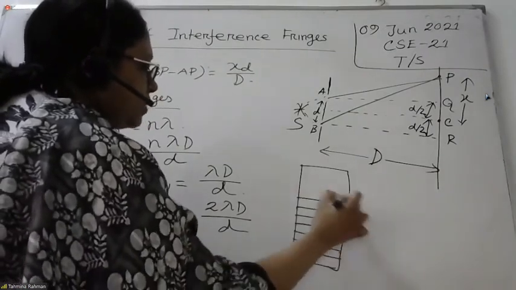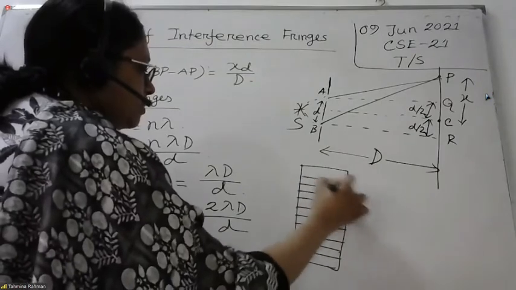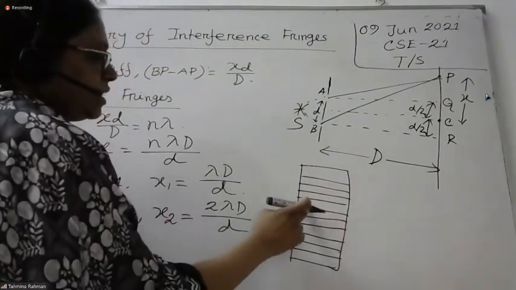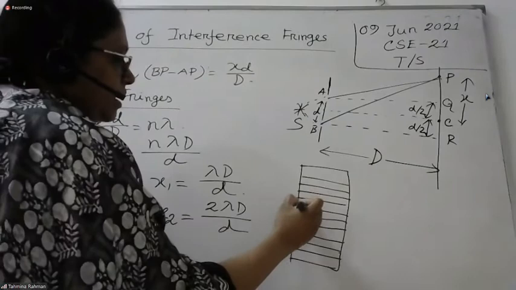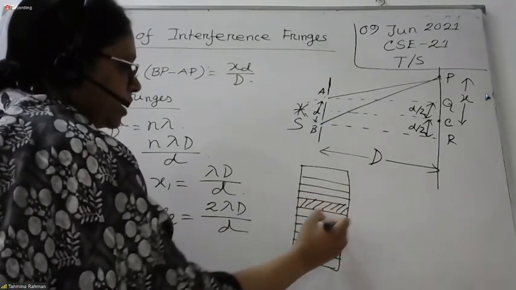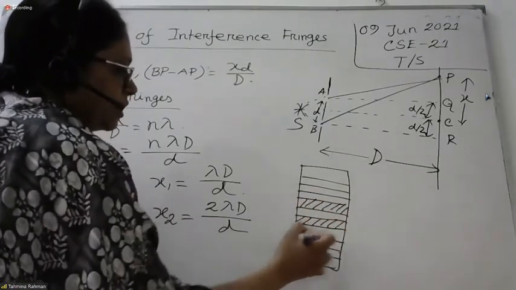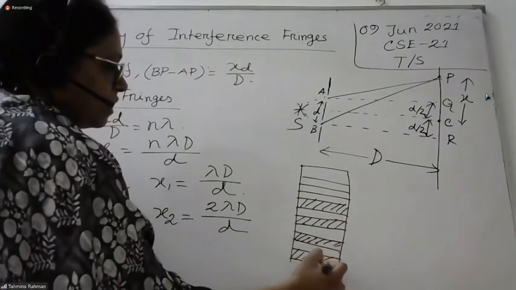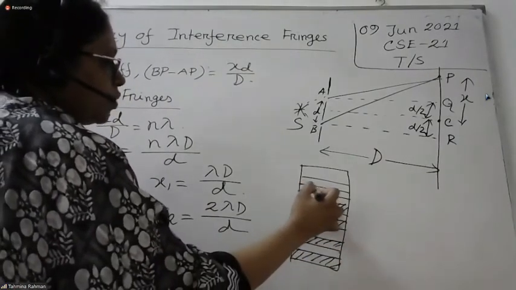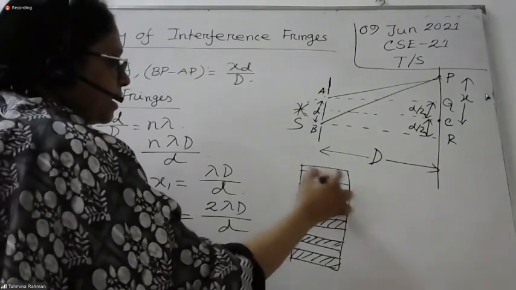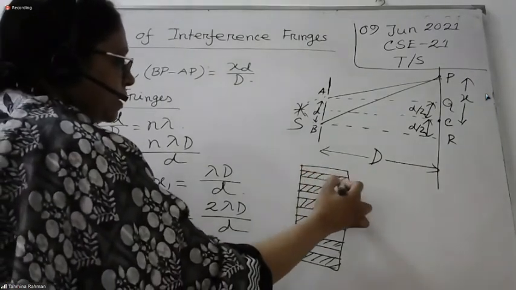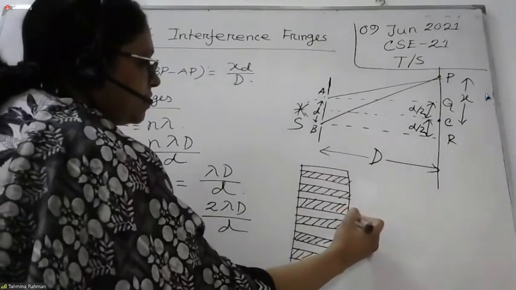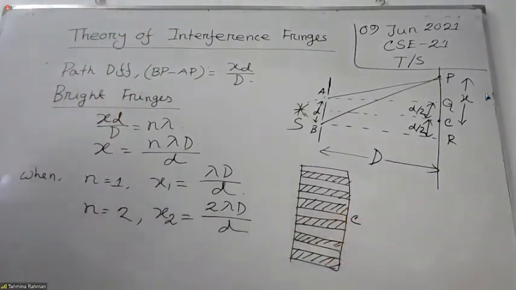According to Young's experiment, with the central point, this is the central bright point, then this is a dark point, then this is again dark, and this is dark, and this one is dark. The central bright point is point C.